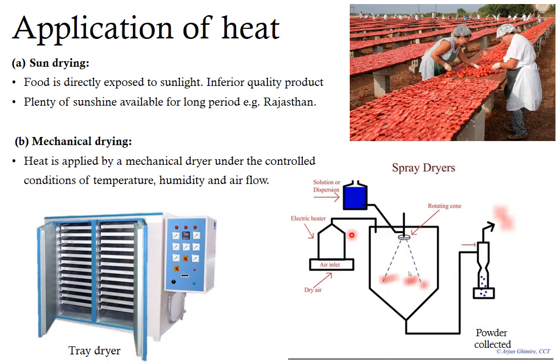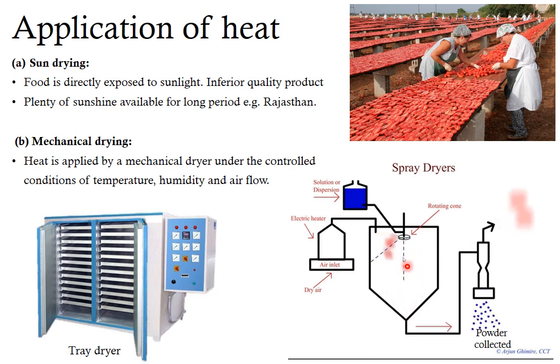However, all the parameters cannot be accurately controlled in a tray dryer, and the product quality obtained is not very superior. On the other hand, in spray dryers, a fine dispersion of pre-concentrated food is first atomized, that is sprayed in the form of small droplets, usually ranging from 10 to 200 micrometers in diameter. These are sprayed into a drying chamber in which heated air is introduced, at a temperature of 150 to 300 degrees Celsius.